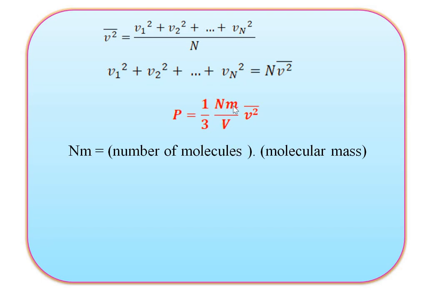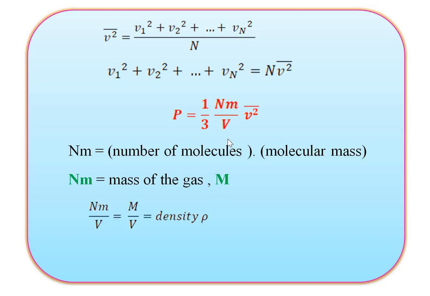We know that N times small m, that is the number of molecules into the molecular mass, is nothing but the mass of the gas, capital M. So Nm, that is capital M divided by V, is mass divided by volume, which is the density rho. Putting the values in this equation, we write the pressure in the new format: P is equal to 1 by 3 rho into V square bar. This is the pressure exerted by the gas molecules. Remember this formula once again: P is equal to 1 by 3 rho V square bar.